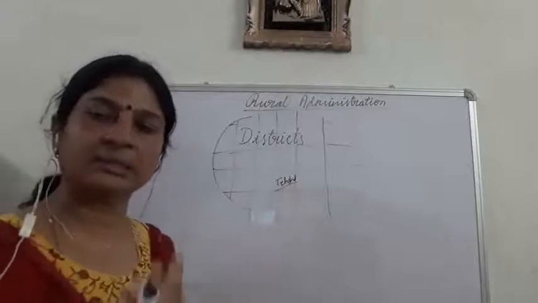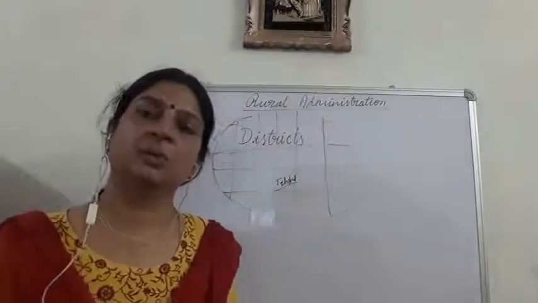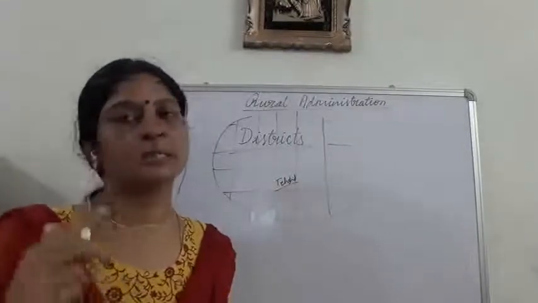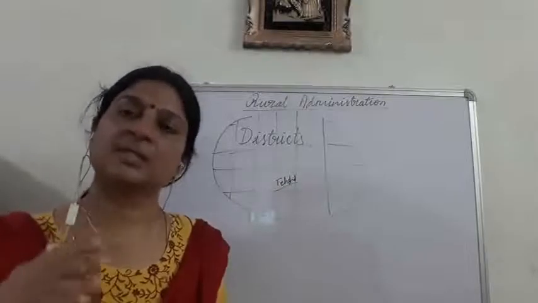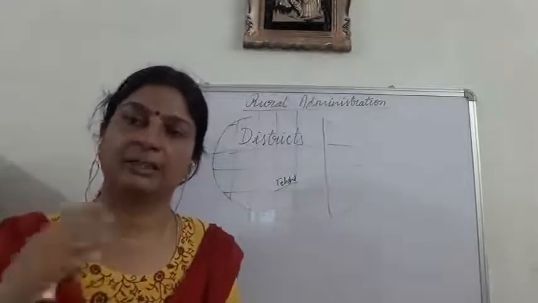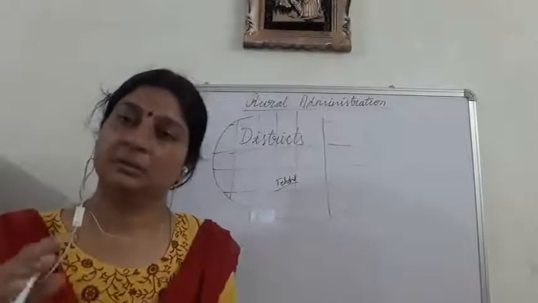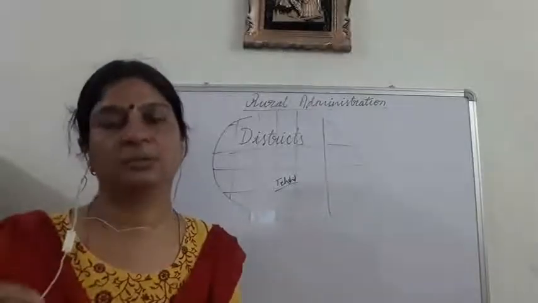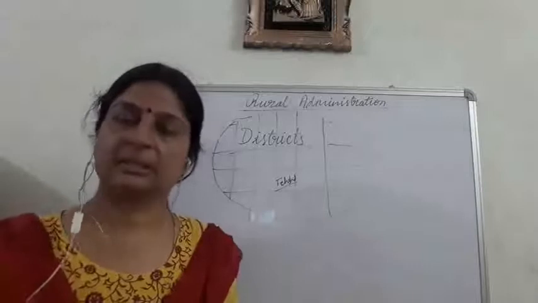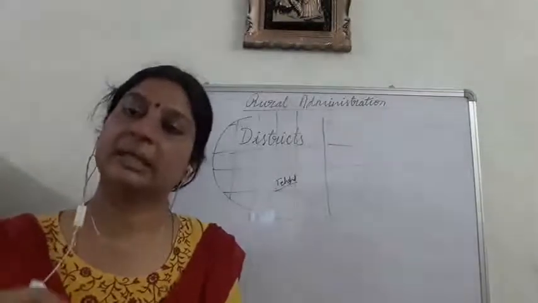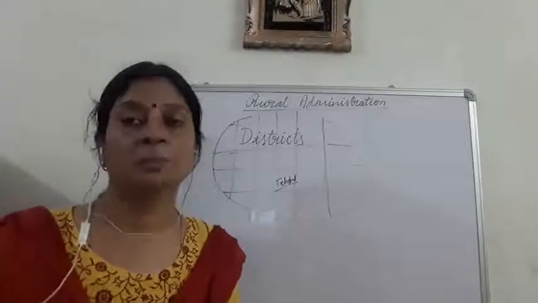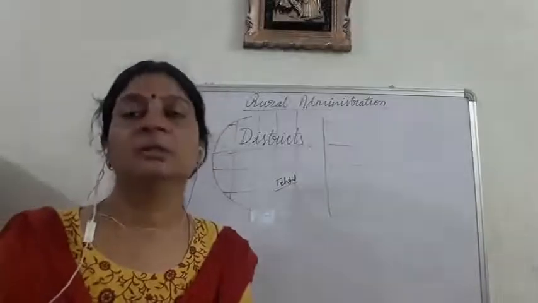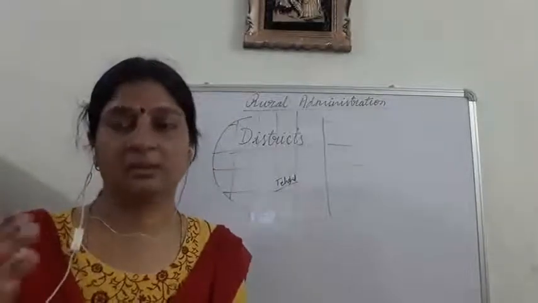You can understand this like a class. Suppose in a class there are 100 students, and in another class there are 40 students. Which class will be easier to manage by the teacher? The class with 40 students will be easier to manage. The teacher can teach in an efficient manner, and discipline can be maintained.